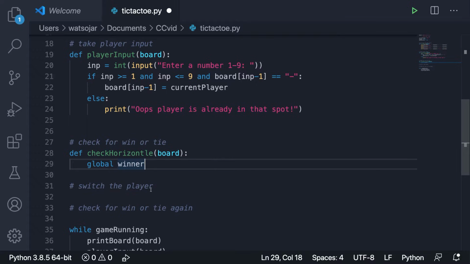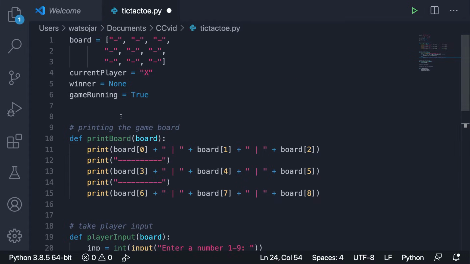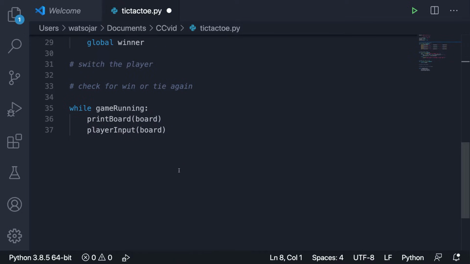Now, if you guys don't understand that, then here's a concept. Every single variable you make in Python has a certain scope to it, right? If you define a variable within a function, that variable is valid for everything within that function. And if you make a variable that is valid for everything in the file, like we did up here, we call those global variables, right? Now, if we want to modify a variable like that within a function, we can just use the global keyword and the computer will know that, hey, we want to make changes to the global variables.